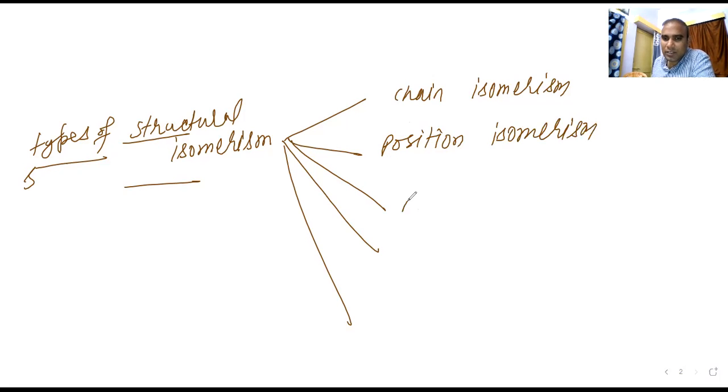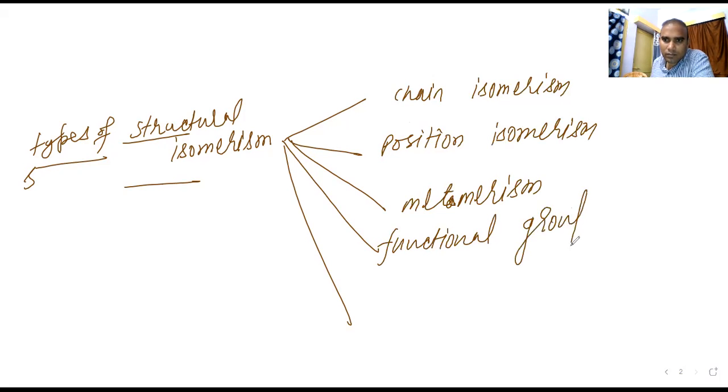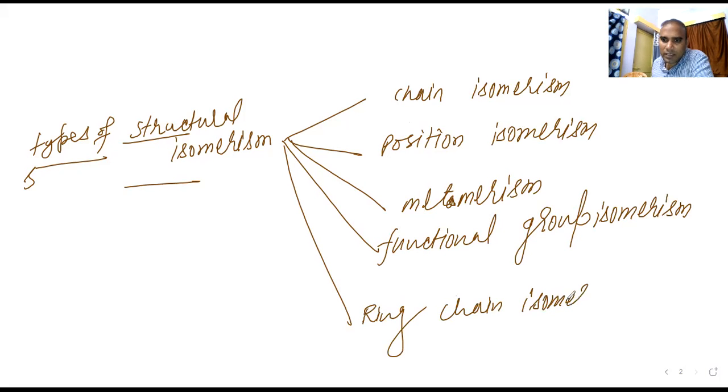Chain isomerism, position isomerism, metamerism, functional group isomerism, and the last one is ring chain isomerism. So first is chain isomerism, second is position isomerism, third is metamerism, fourth is functional group, and fifth is this one.